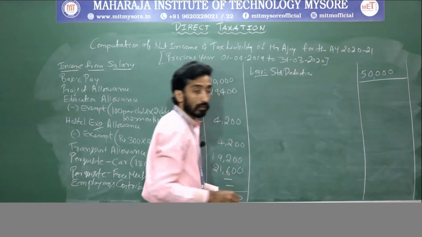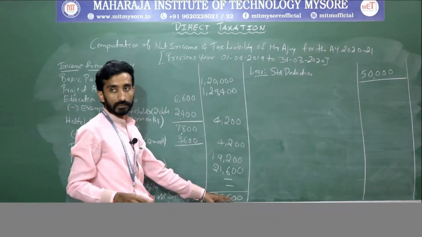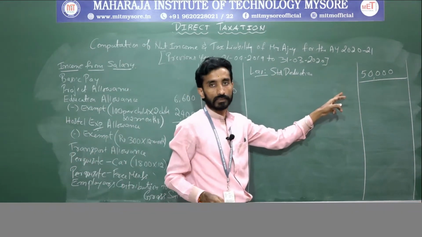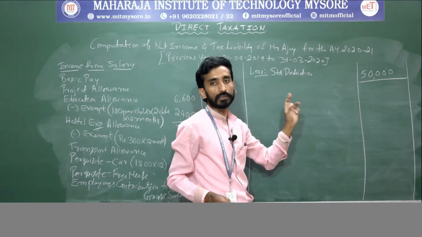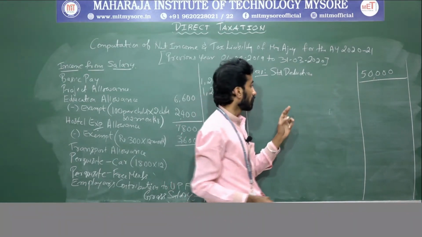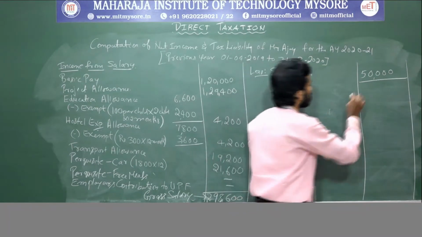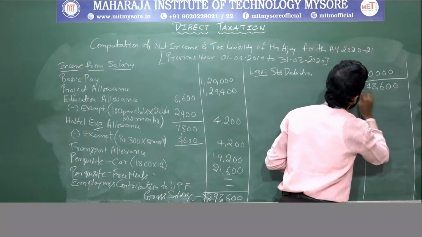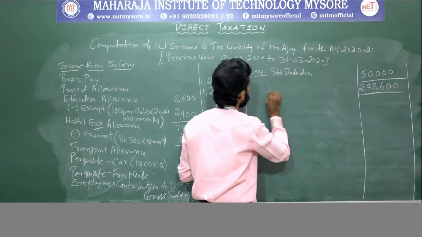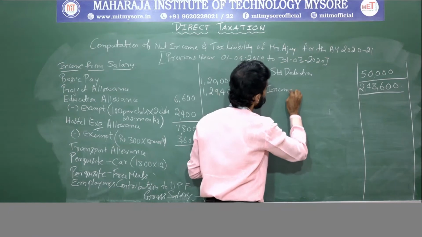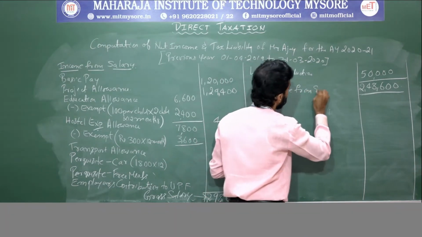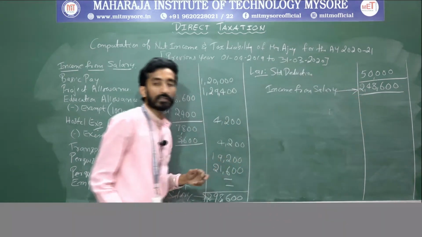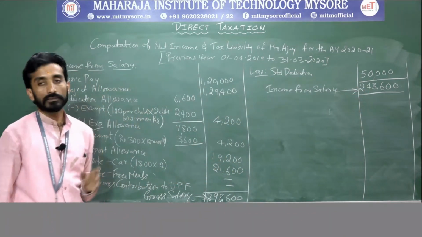So out of 2,98,600, you need to give 50,000 standard deduction. Clear? So the remaining amount will be said as income from salary. That is 2,48,600. So this is income from salary. Clear?